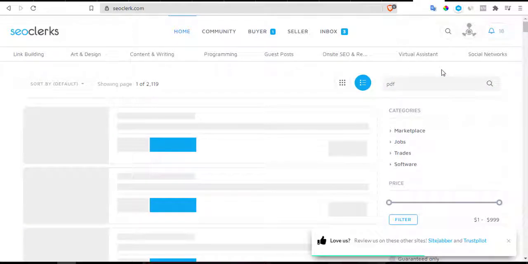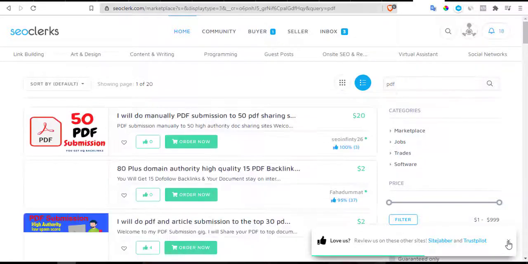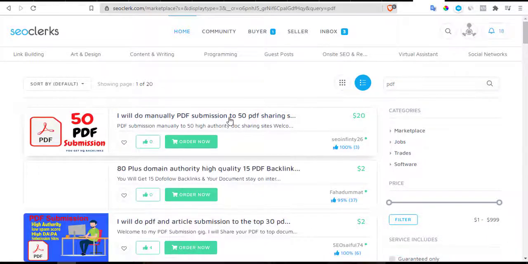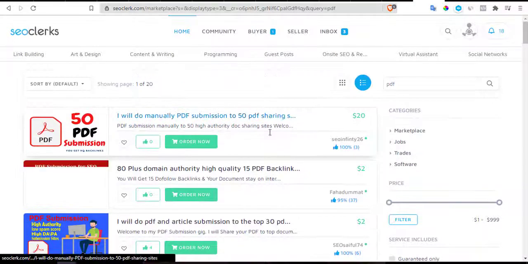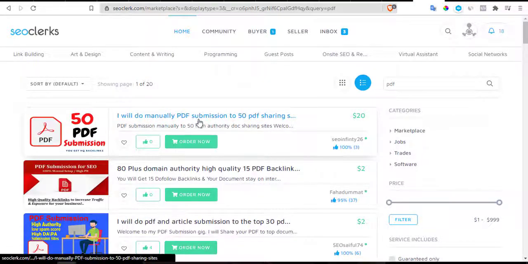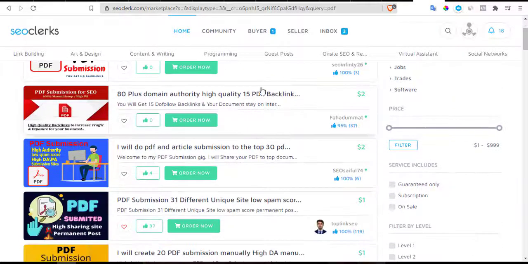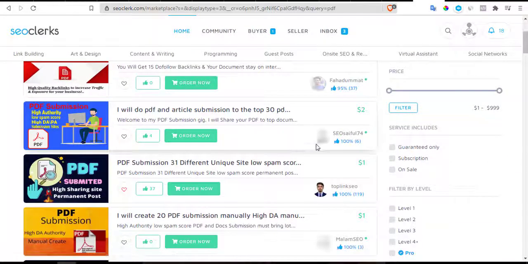When you search PDF, you're going to see, okay, so I'll manually do PDF submission, and this is what we are looking for. I'll manually do PDF submission to 50 sites. Now these are costly. You want to look for one that is like $1. So I'll manually do 600 PDF submissions, 31 low spam.